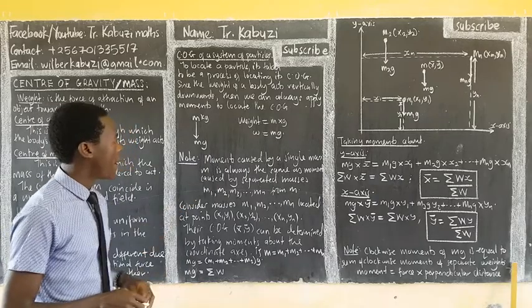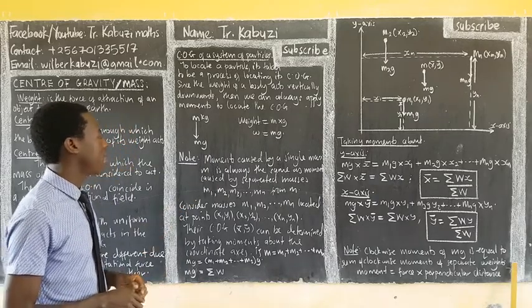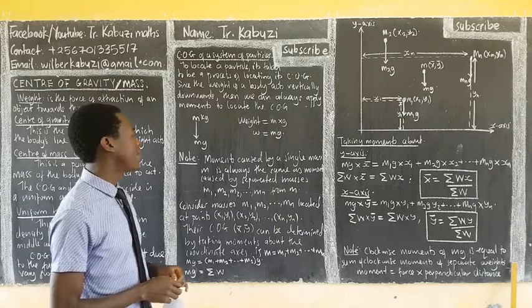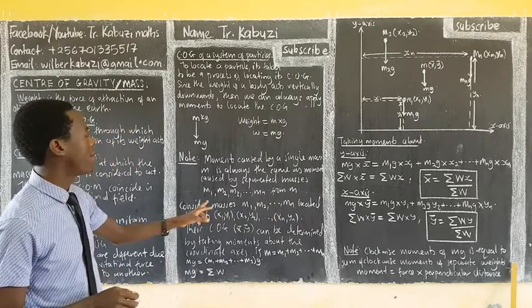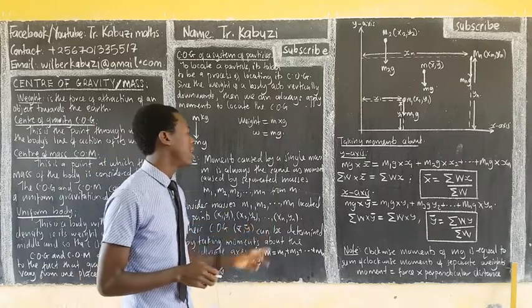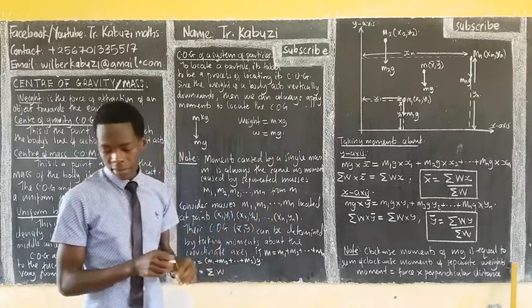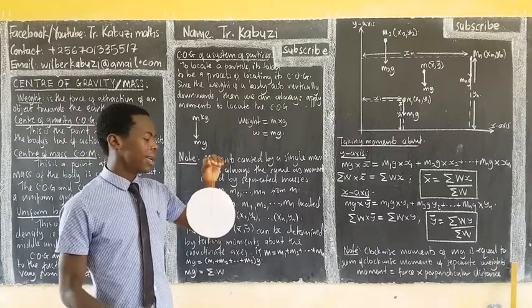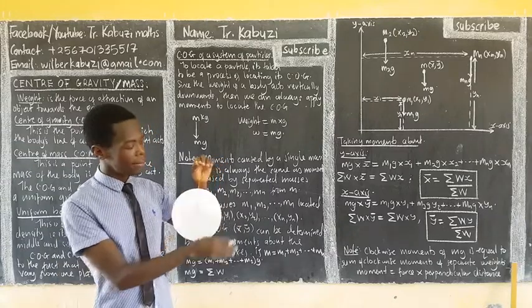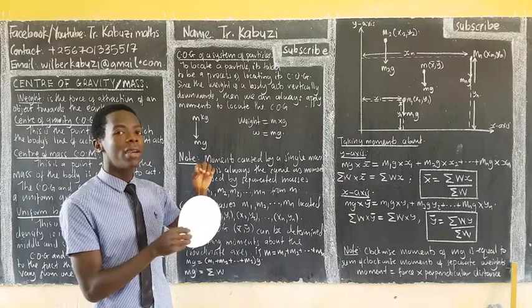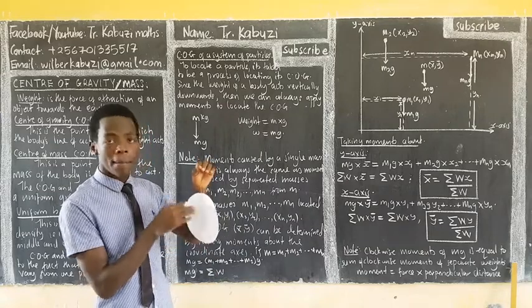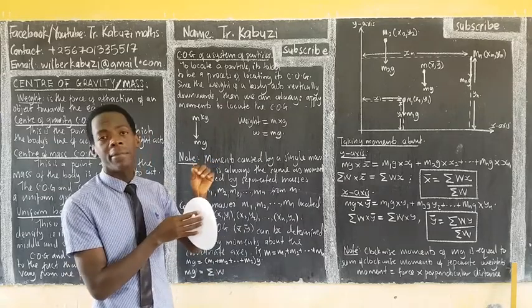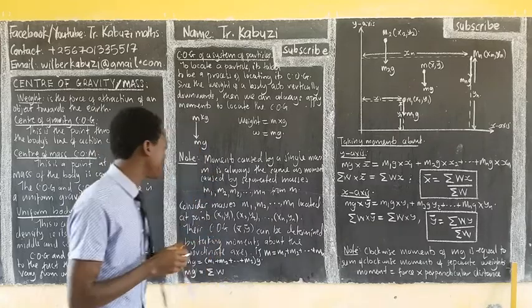Then there is a note here. Moments caused by a single mass M are always the same as moments caused by separate masses M1, M2, M3 up to Mn. So if I have this body and I separate it into 4 parts, the moments caused by this body as a whole are equal to the moments caused by the separated parts. That's the point there.